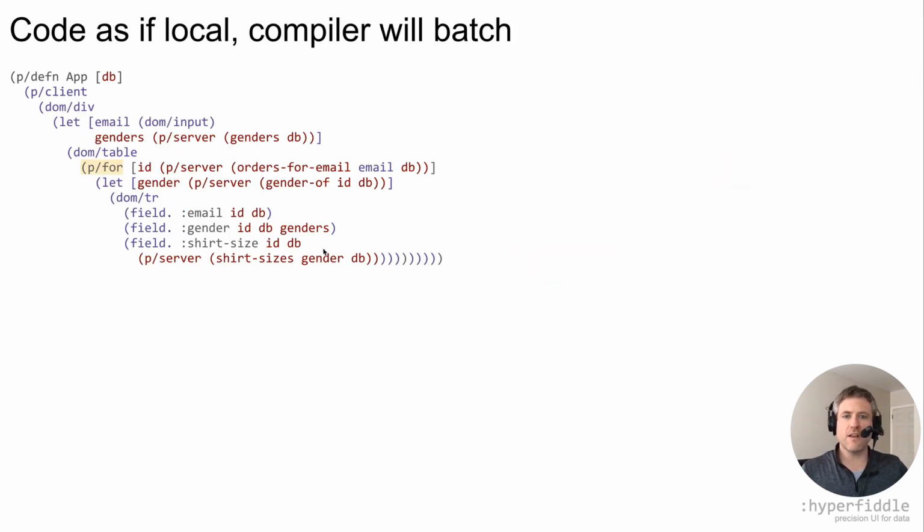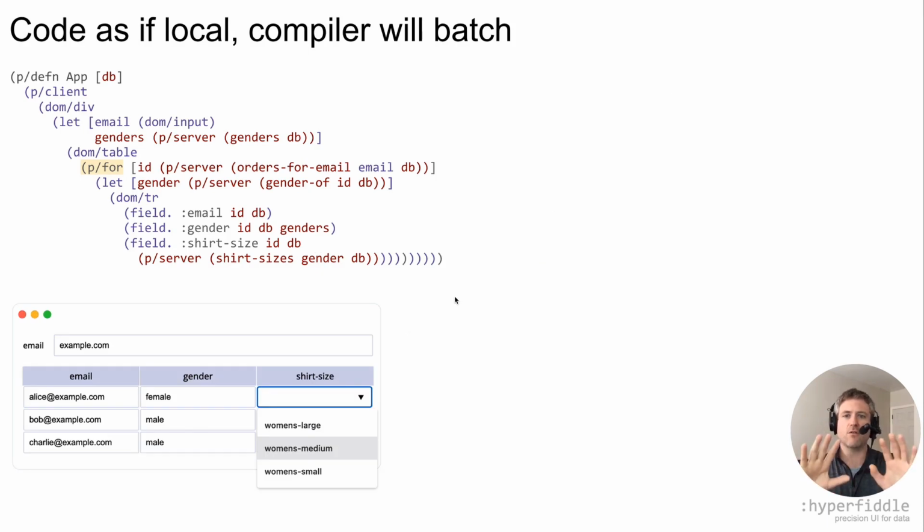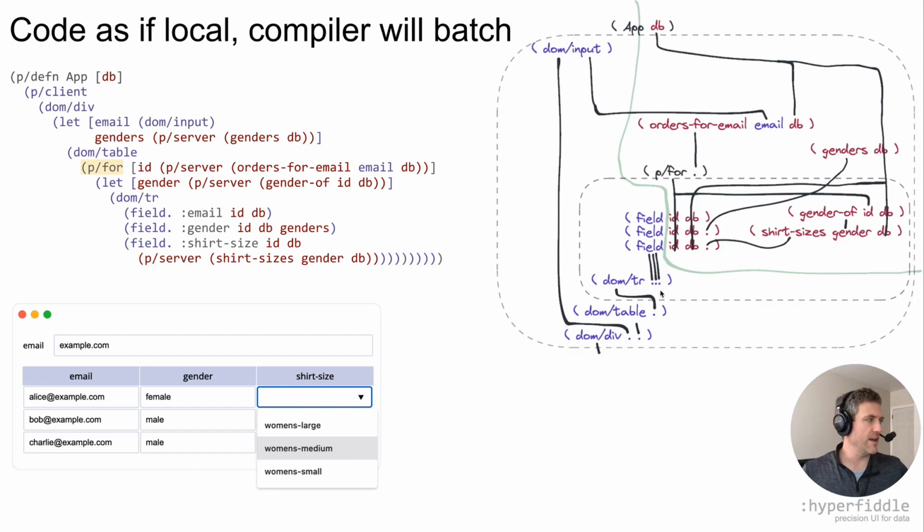All right, here's a larger example. This is a CRUD grid component. If you're not a Clojure programmer, don't worry about it. The DAG is what matters, and we'll show you the DAG in a moment. The point is that there are red server queries inlined everywhere. There's even a for loop driving this table with row-specific queries inside the loop. This naive code is actually exactly what you would write if you were writing PHP and the database was co-located with your program. There is zero web framework boilerplate. No coordination of GraphQL queries, no client-side ORM or client-side cache. The network is not visible in your program. Here's the DAG. I want you to look here at this inner box.